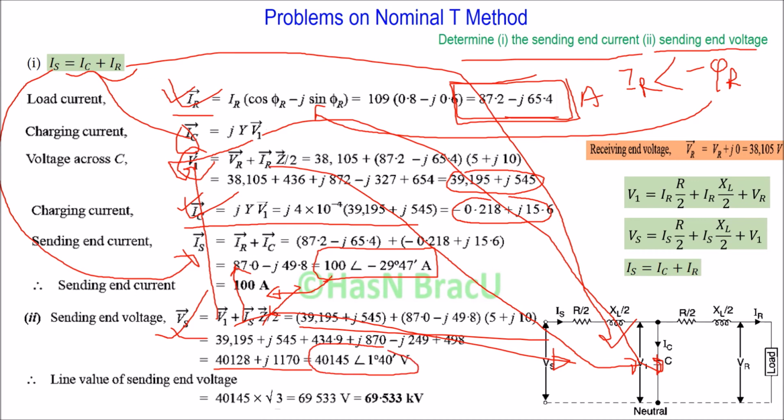So this is the sending end voltage per phase. So we just multiplied by root 3 for getting the line to line sending end voltage, right? So finally we get the value for line to line sending end voltage as 69.533 kilovolt, right?